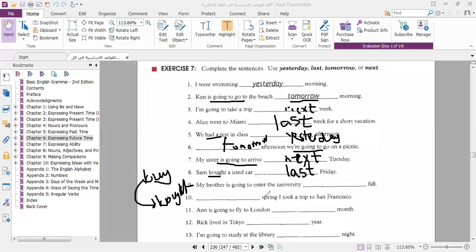My brother is going to enter the university next fall. Fall means autumn. Going to, so future. What does fall mean? Fall is like autumn. It's one of the seasons of the year. You know that we have 4 seasons of the year: winter, summer, fall, spring. So this is one of the 4 seasons. Tomorrow fall or next fall? Next fall. Last spring, I took a trip to San Francisco.